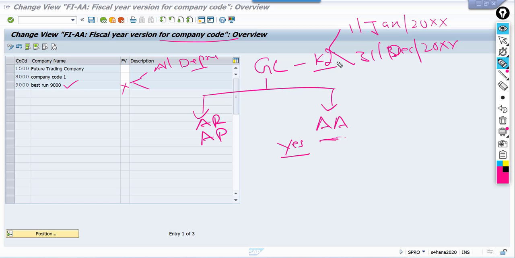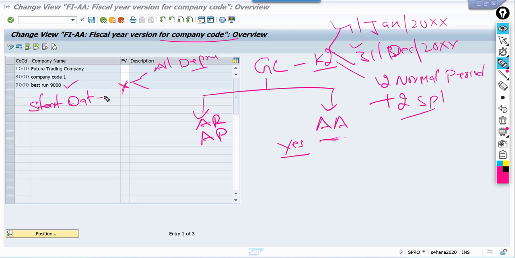Coming to this K2, here we have 12 normal periods plus 2 special periods. Start date is 1st January, end date is 31st December. Whatever fiscal year you use at asset accounting, the start date and end date should be the same as maintained at GL level.